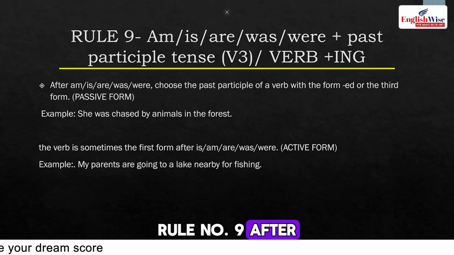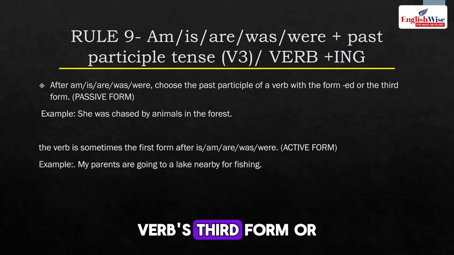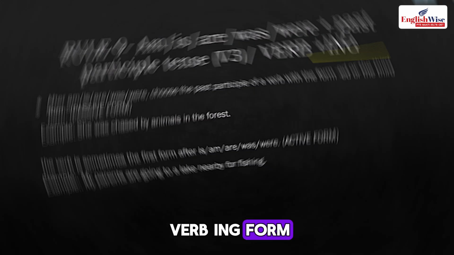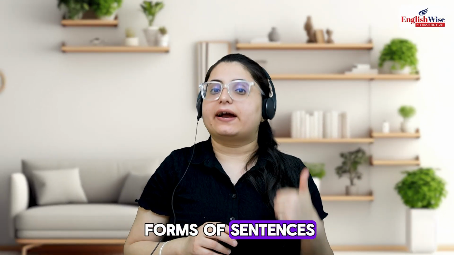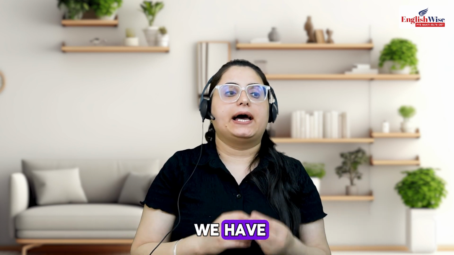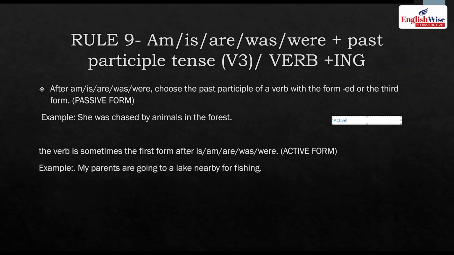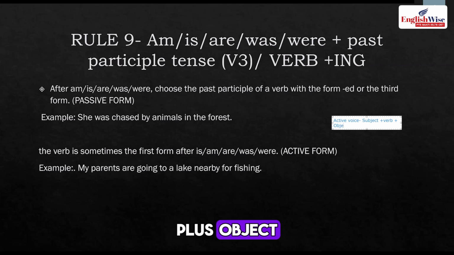Rule number 9: after am, is, are, was, were, we always need the past participle, the verb's third form, or the verb ing form. So there are two forms of sentences, active voice and passive voice. So active means where we have, let's understand it by writing. Active voice: the sentence has got subject, starting, plus verb, plus object.